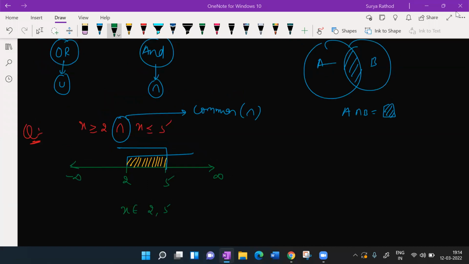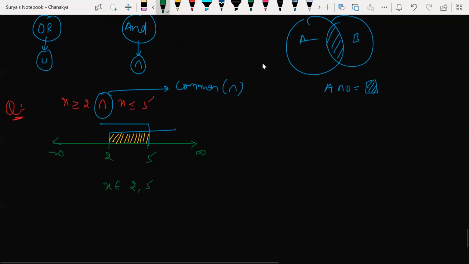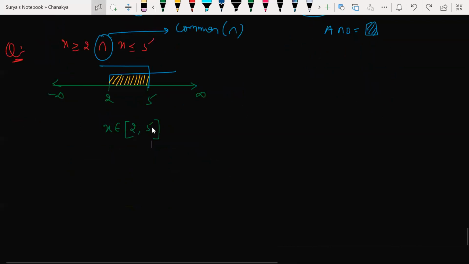Anjali, open bracket or close bracket? Close brackets, sir. Then why are you not telling the answer? Both can be included. Look at this here. Both can be included in the answer. So, close bracket. If I write open bracket, there will be a notch. I didn't make any notch here, right? So definitely 2 and 5 can be included very easily here without any doubt.